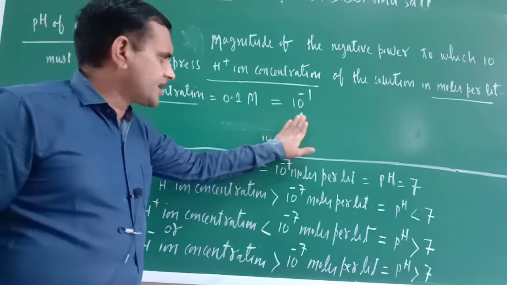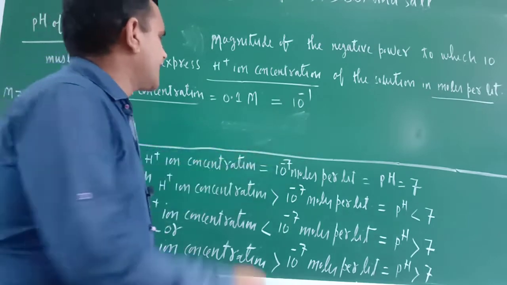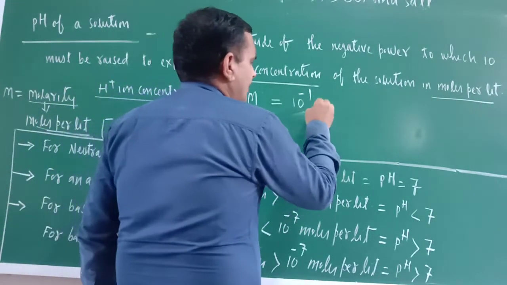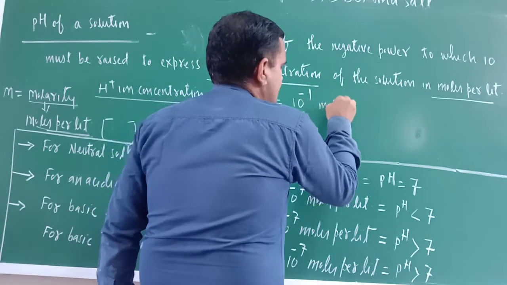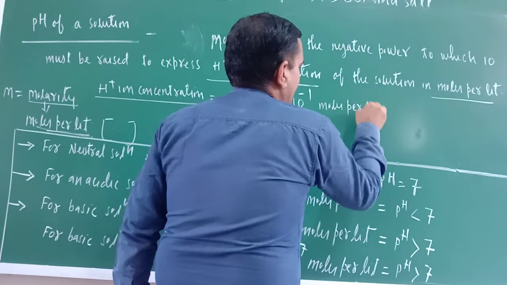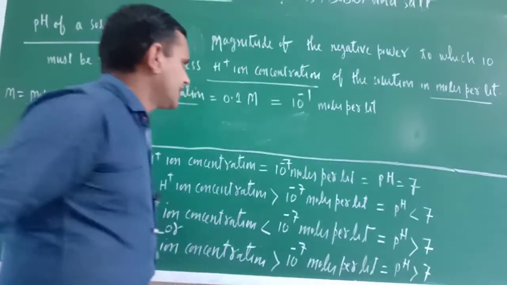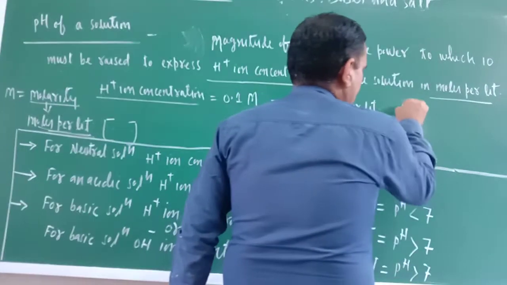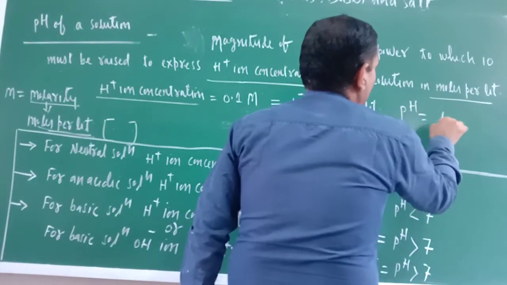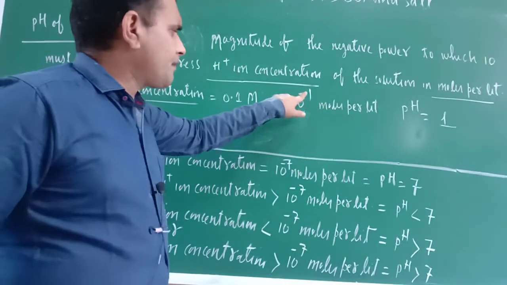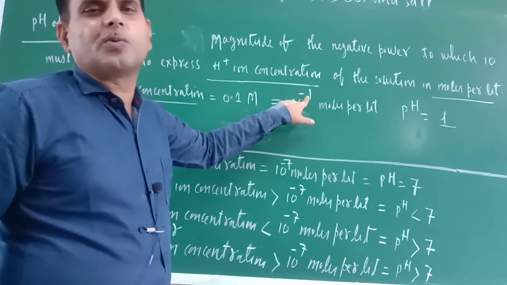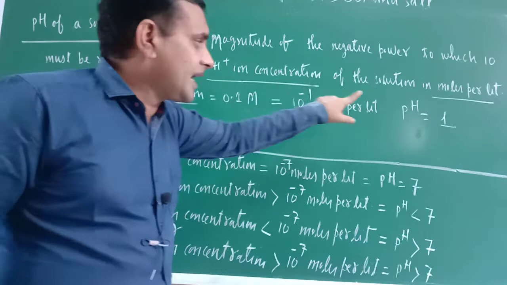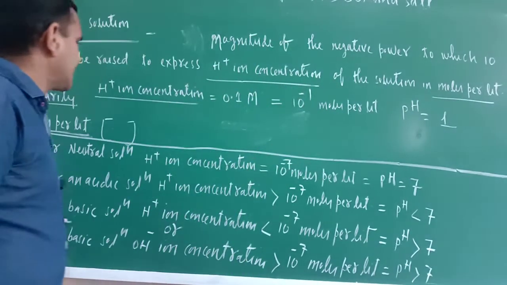So just try to understand. 0.1 molar concentration can be written 10 raised to the power minus 1 moles per liter. So now what would be the pH? pH will be equal to 1. Means whatever negative power of 10 is written, that is only pH.